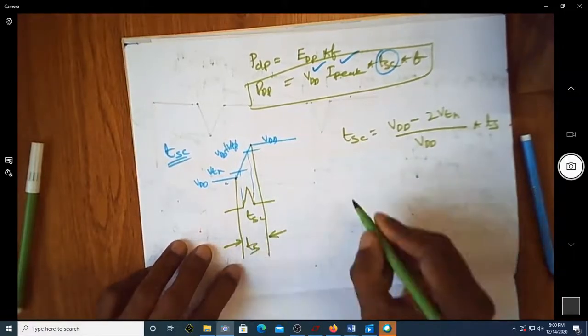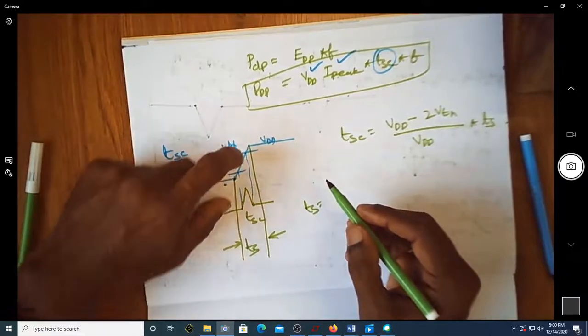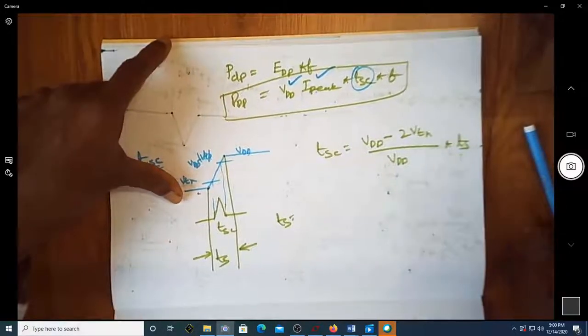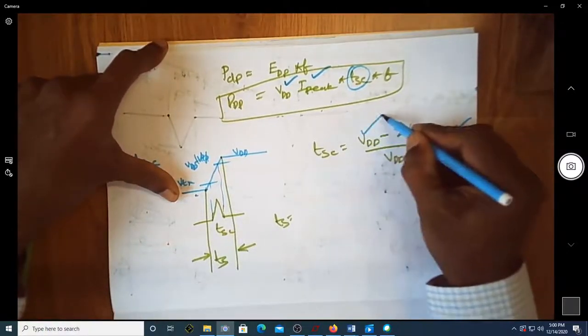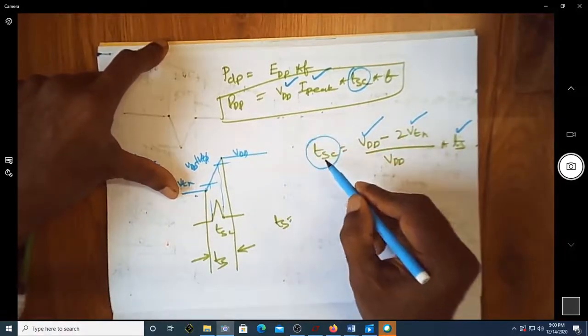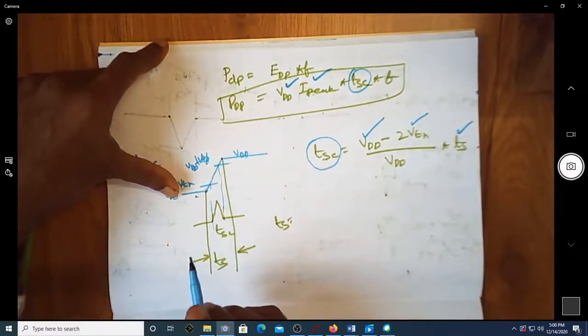TS is the time taken for your input signal to go from 0 to 100%, which can be easily found. Since you know this, it is very easy to find out TSC instead of measuring the exact TSC value.